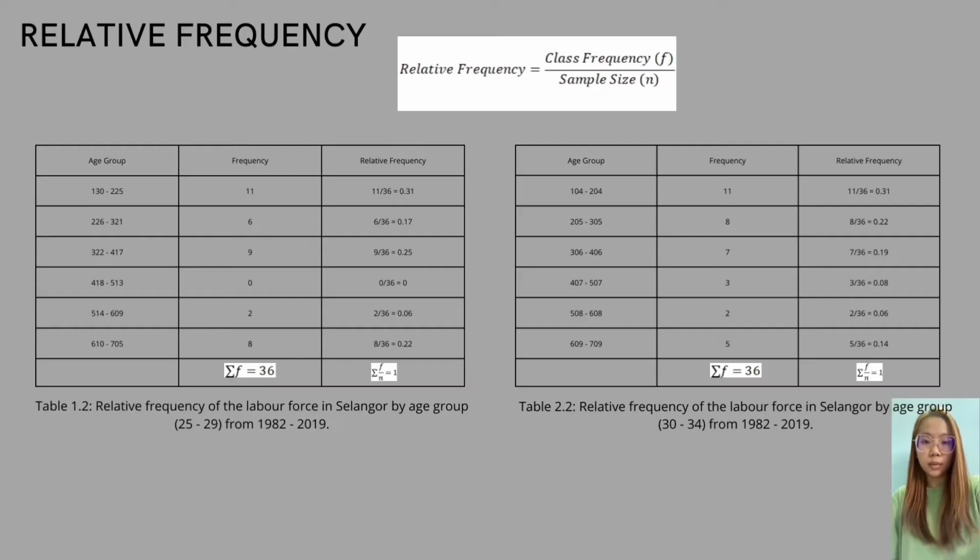Next, these two tables show the relative frequency distributions. The formula for the relative frequency is class frequency divided by sample size. For example, in the tables for age group 25 to 29 and 30 to 34, the frequency for the first class is 11. We divide 11 by the sample size, which is 36, and we get the relative frequency, which is 0.31. The following ones use the same formula.